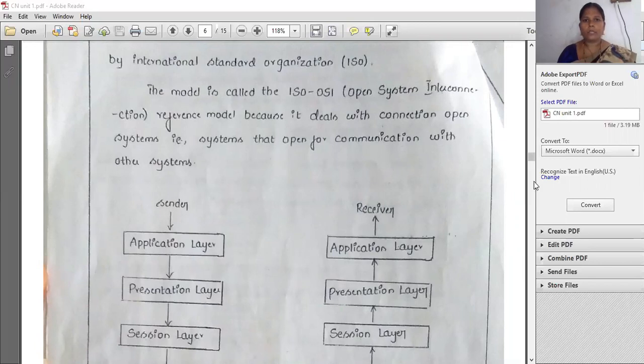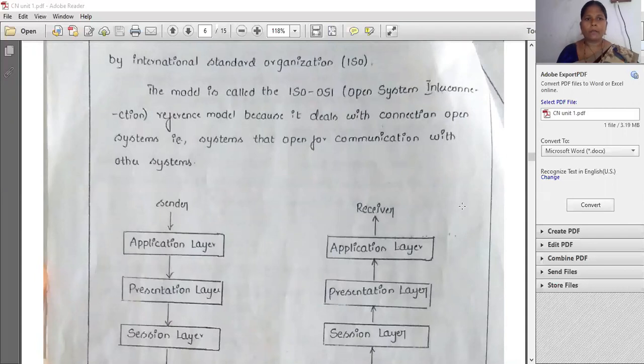Today I am going to discuss about OSI reference models. So OSI reference models are proposed by ISO. That is an International Standard Organization. That's why the model is called ISO OSI. ISO means International Standard Organization. OSI means Open System Interconnection.